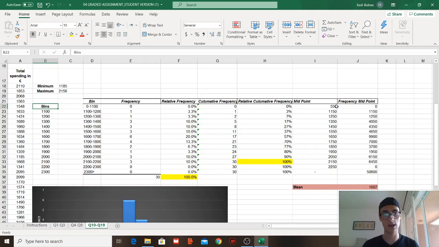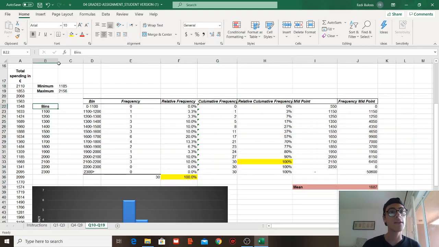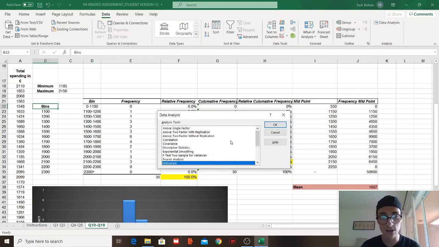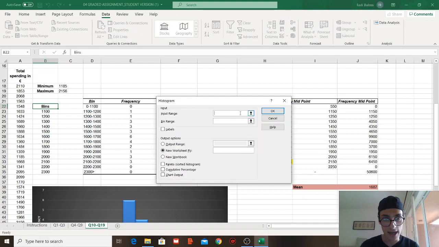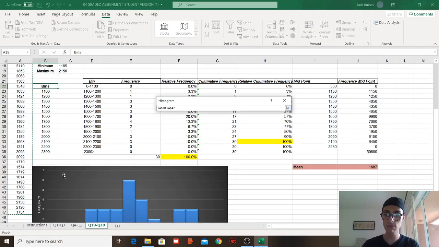I established my bins. These cells were empty, so let's imagine they were empty. What I did is go to Data Analysis, then Histogram. Then Input Range is this part. Enter. Then we have the Bin Range, which we just established. We make sure whether to choose the bin with labels or not. This time I'm not choosing labels, because it's just written.